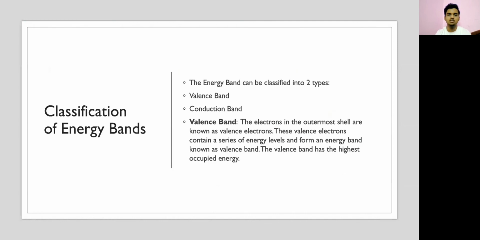Classification of energy bands. The energy band can be classified into two types, the valence band and the conduction band. What is valence band? The electrons in the outermost shell are known as the valence electrons. These valence electrons contain a series of energy levels and form an energy band known as the valence band. The valence band has the highest occupied energy.